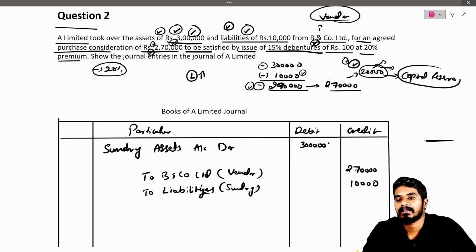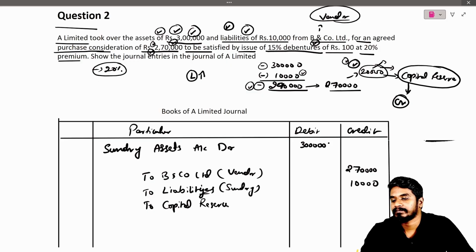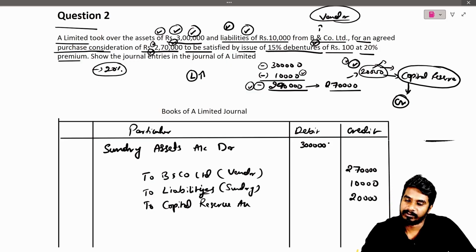We will credit capital reserve, so to capital reserve account, which is for 20,000.